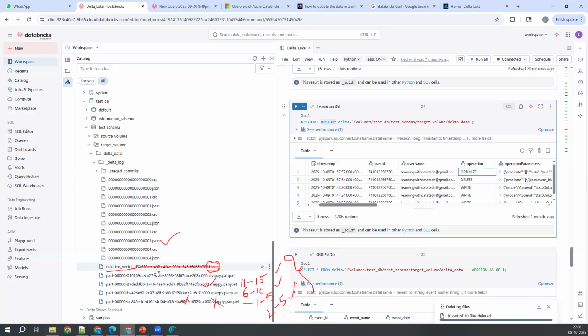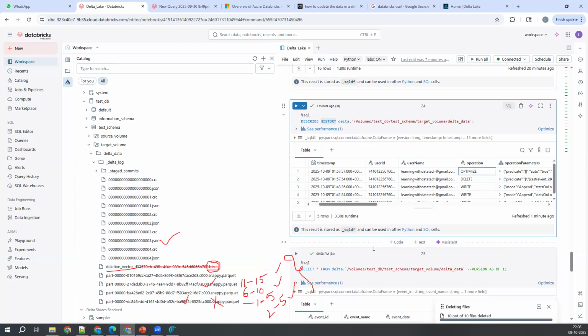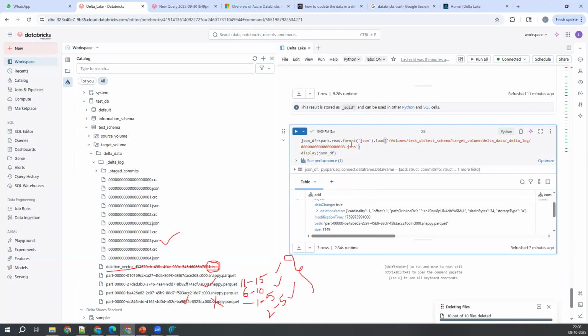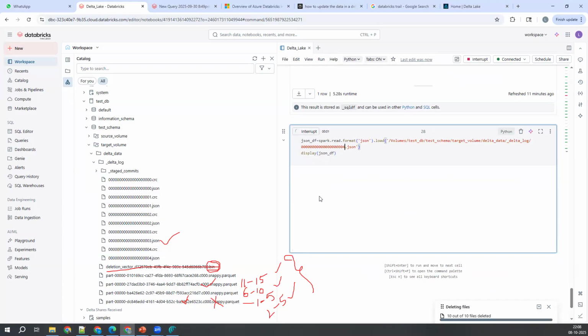See, in Snowflake, in the backend, they don't show all these operations. In Databricks, this is transparent actually. So what is happening in 004? I wanted to understand, guys. Now, let me go ahead and prove that one here. So, 4, execute this and see, it is adding the file.